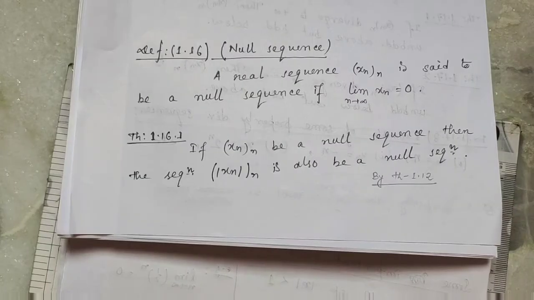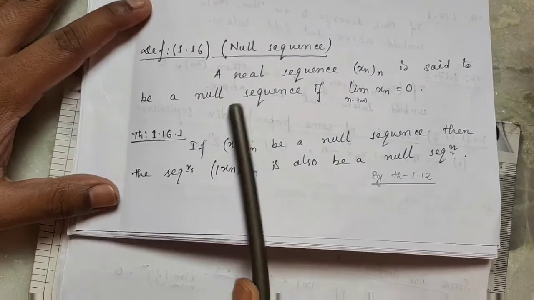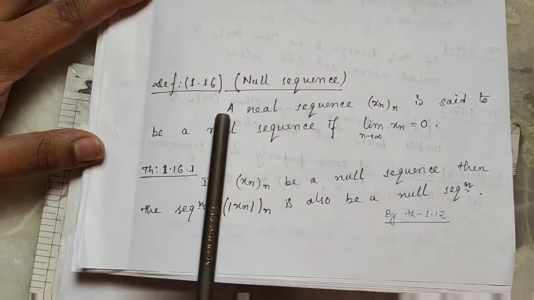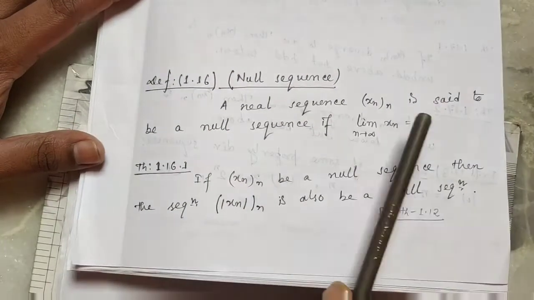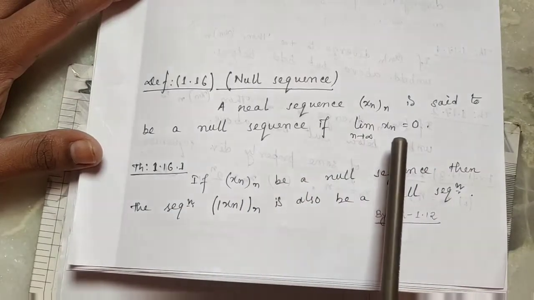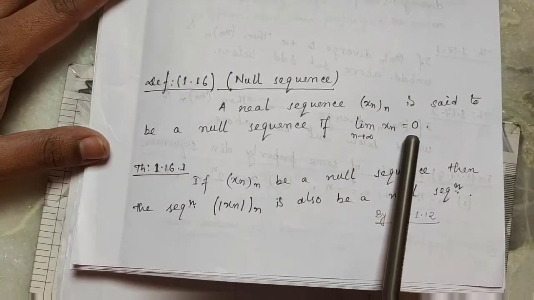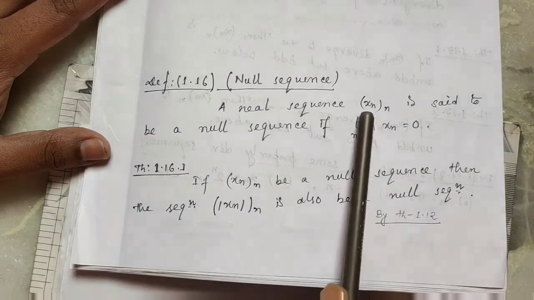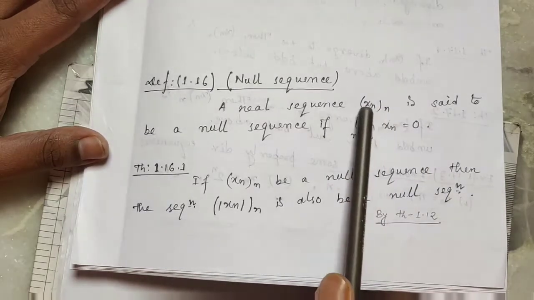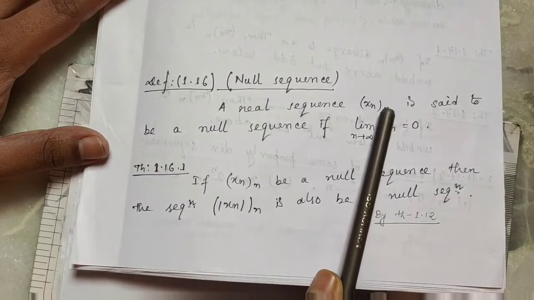Now we discuss null sequences. First we get the definition of a null sequence. A real sequence xn is said to be a null sequence if limit as n tends to infinity of xn equals 0. That is, a real sequence xn is said to be a null sequence if this sequence converges to 0.